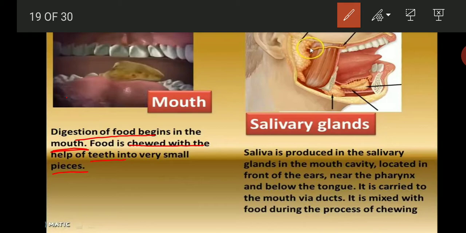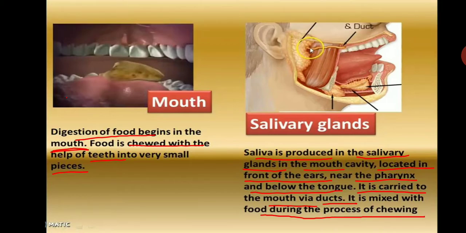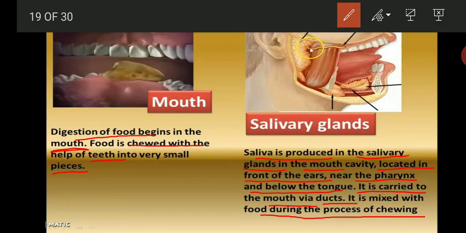Saliva is produced in the salivary glands in the mouth cavity located in front of the ears near the pharynx and below the tongue. It is carried to the mouth through ducts. It is mixed with food during the process of chewing. Means this is taking place in the mouth itself. Saliva is present in the mouth. The food is mixed up with saliva.